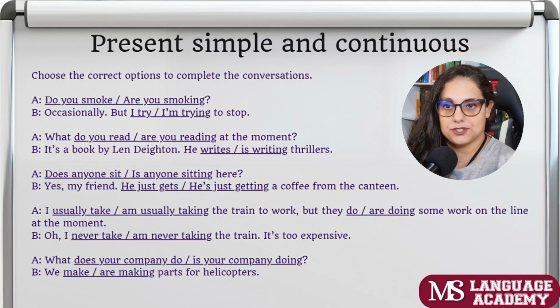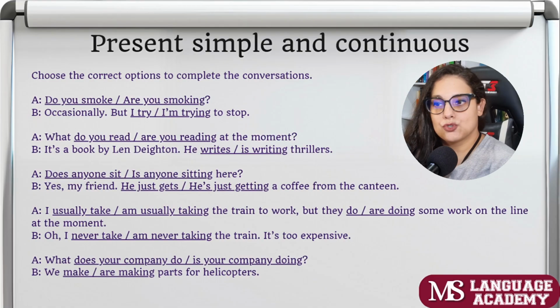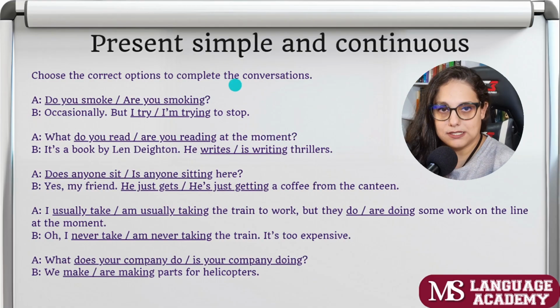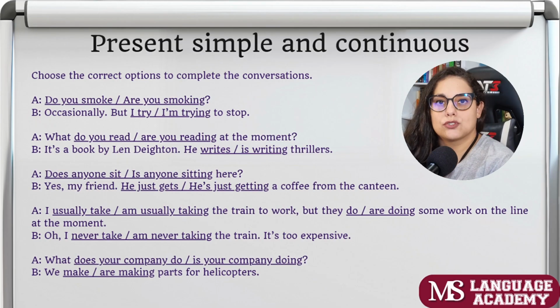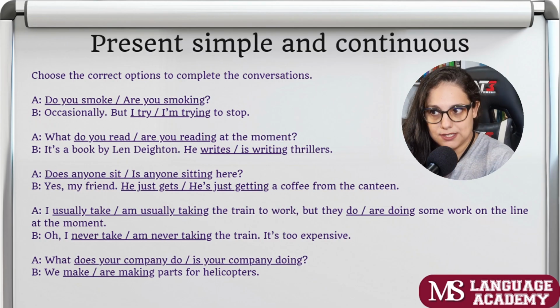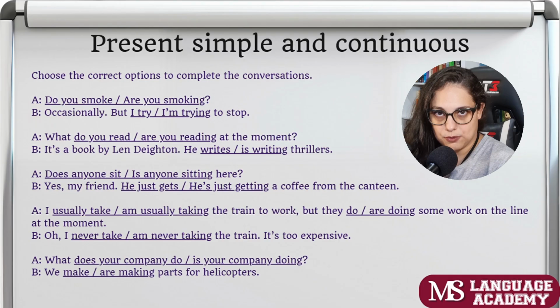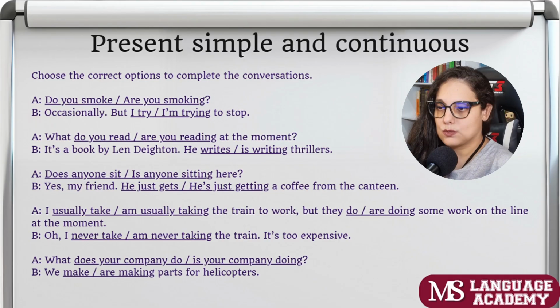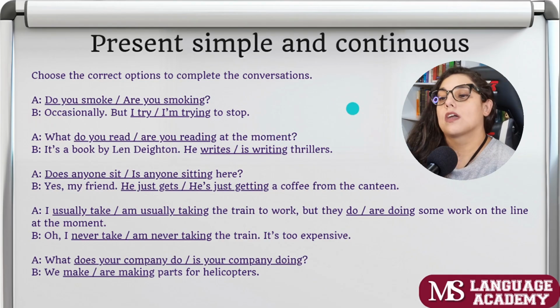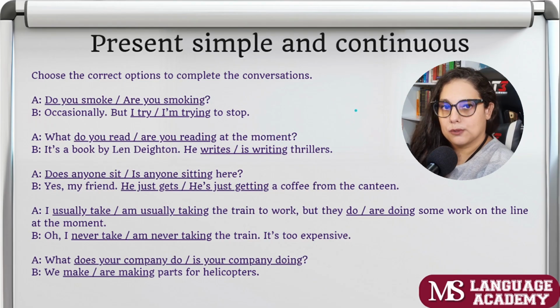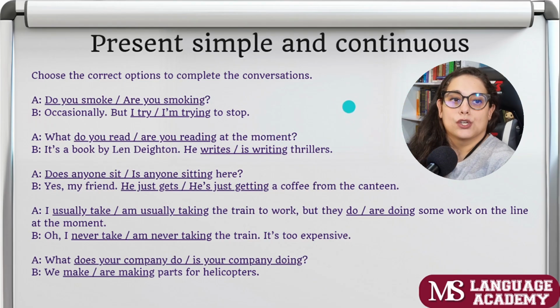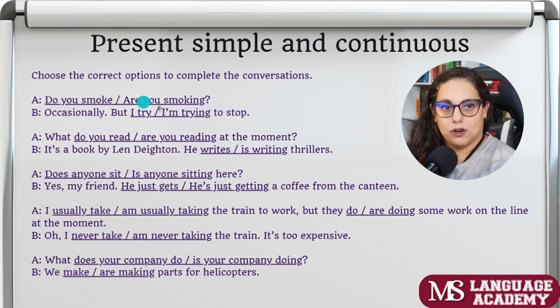Here in our first exercise, we have to choose the correct options to complete the conversations. If you guys want to stop the video to do the exercise, do that. But this time, I'm going to explain each answer, okay? I'm going to do the exercises with you. So, choose the correct options to complete the conversation. Do you smoke or are you smoking? Let's take a look at the answer, right?